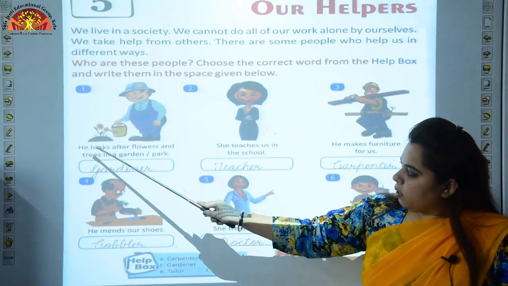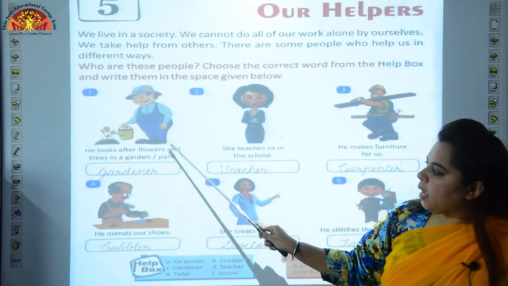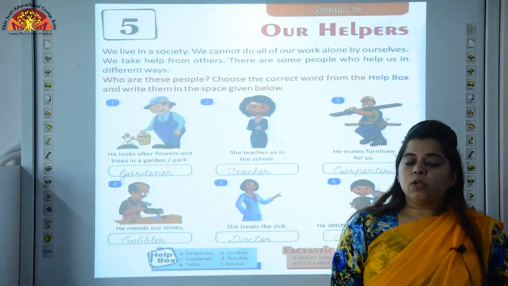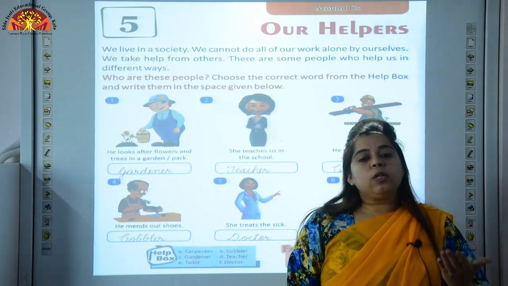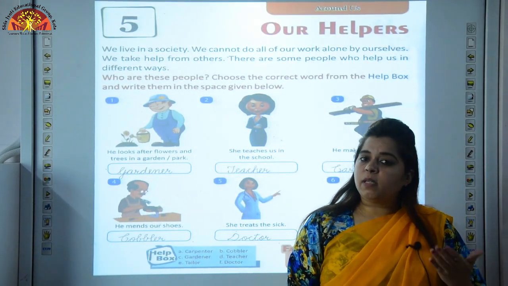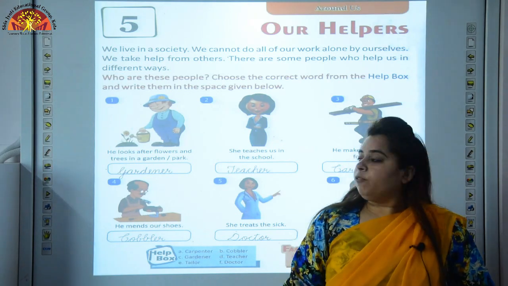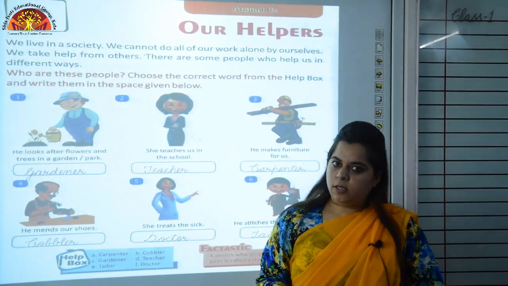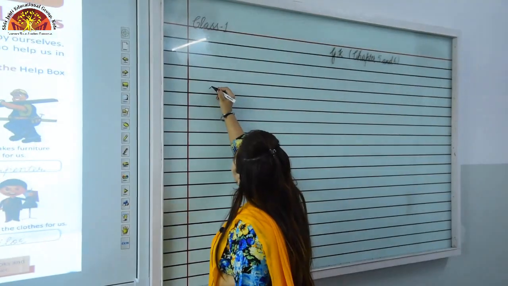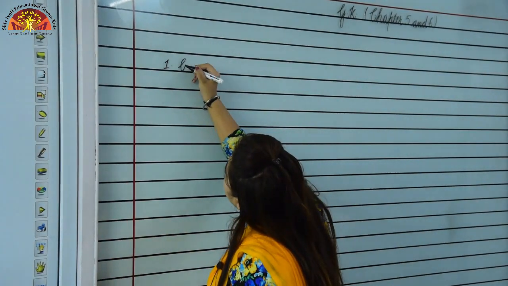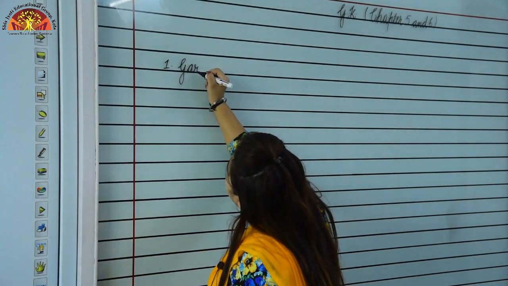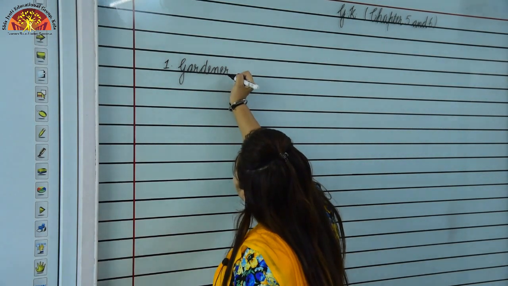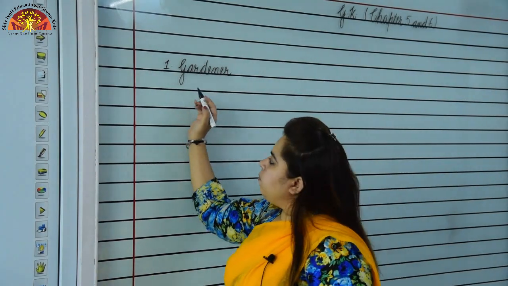Let's see. First, he looks after flowers and trees in a garden or park. Children, there is a park near your house. Who takes care of that park? Who maintains the park? Who keeps the park clean? Gardener. So, the first answer is gardener. Let's see the spelling of gardener and how to write it. Number 1 is gardener. G will be capital.